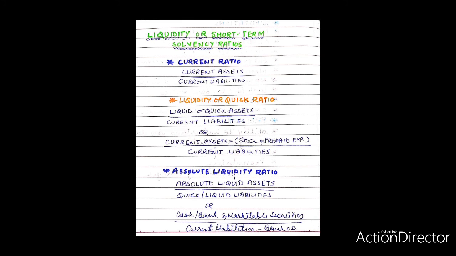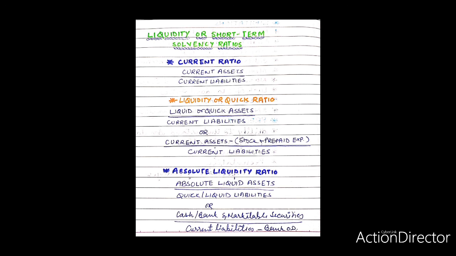Interpretation and significance. This ratio gains more significance when used in conjunction with current and quick ratio. A standard of 0.5:1 in absolute liquidity ratio is an acceptable norm because 50 paisa worth of absolute liquid assets are considered sufficient for 1 rupee worth of current liabilities. However, this ratio is not in much use.